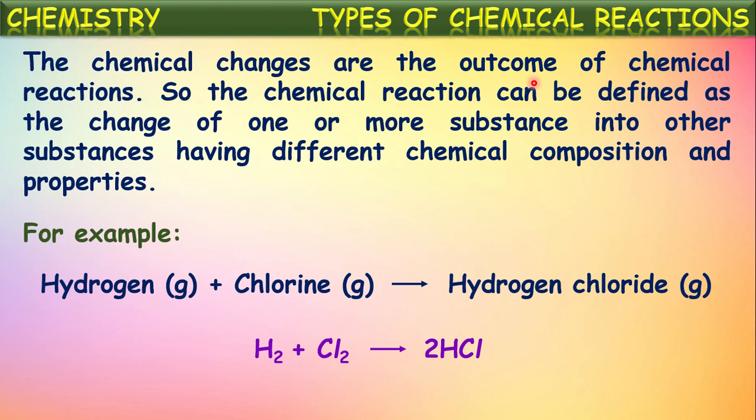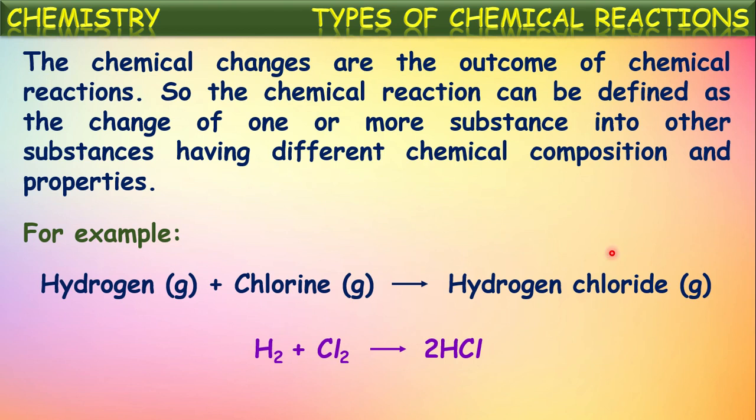So we can say chemical reaction can be defined as the change of one or more substances into another substances having different chemical compositions and even properties also. For example, if you see here, hydrogen combining with chlorine to form hydrogen chloride. So what's happening here? Initially, two chemicals are taken. Hydrogen is one of the gases, and even chlorine is also one of the gases. These two chemical substances are reacting with each other. Combining in the sense they are reacting with each other, and they have formed a new substance, hydrogen chloride.